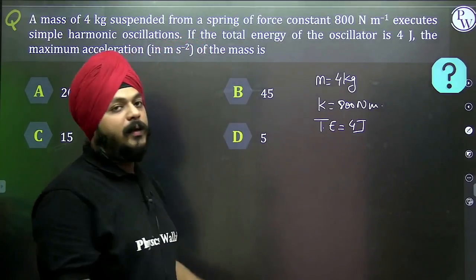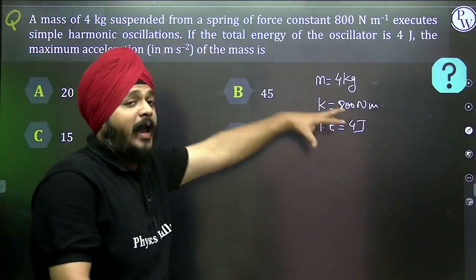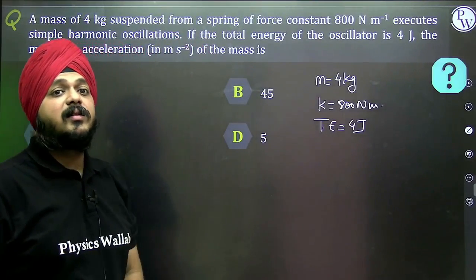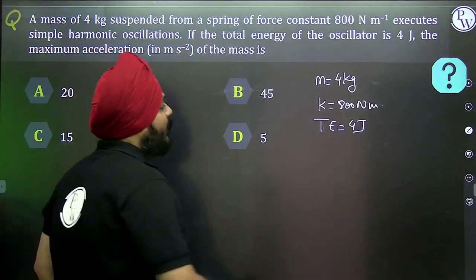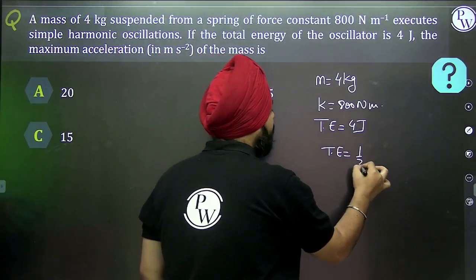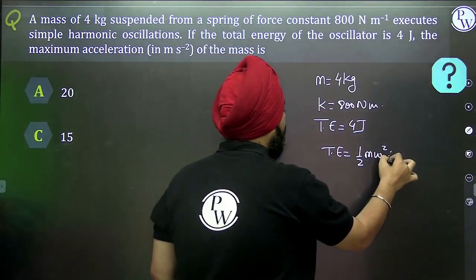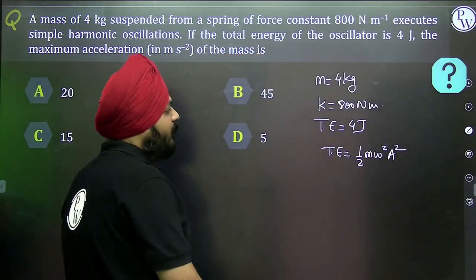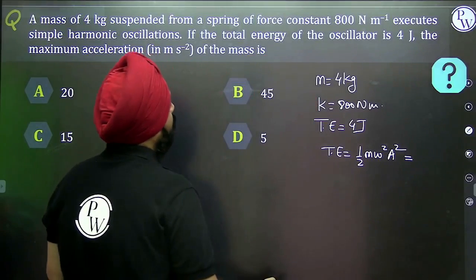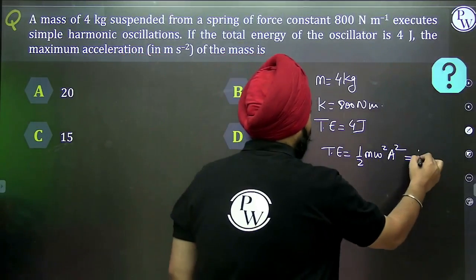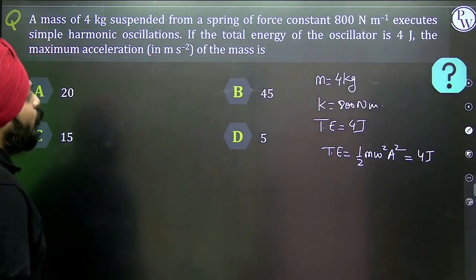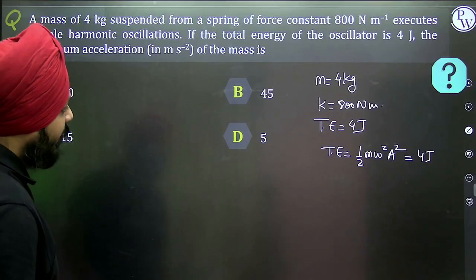Now here comes the fundamentals of SHM, but still the energy is involved. Now see, total energy is 4 joule. So what is the equation of total energy? That is half m omega square A square, which is equivalent to 4 joule.